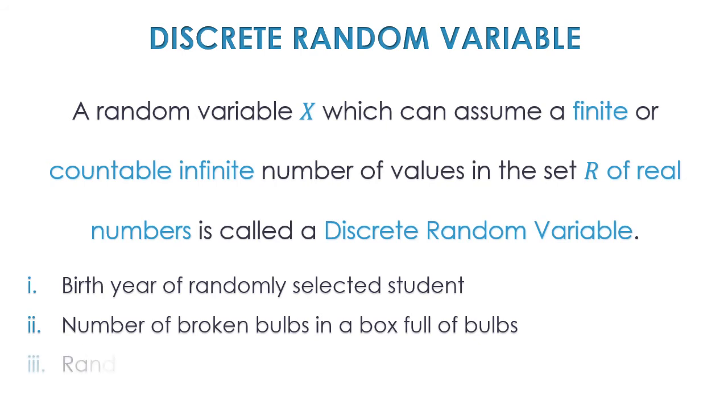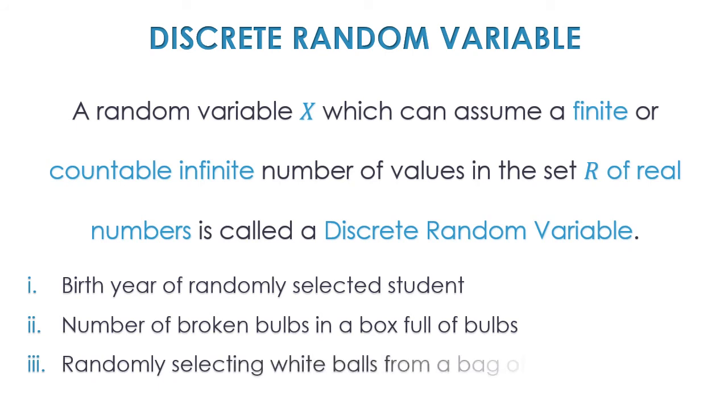They are never infinite and they are not half broken. They are just either broken or not. Randomly selecting white balls from a bag of white and black balls. A bag has some white balls and some black balls, and now we have to randomly select white balls from that bag. It is of course going to be a countable value. So that's a discrete random variable.